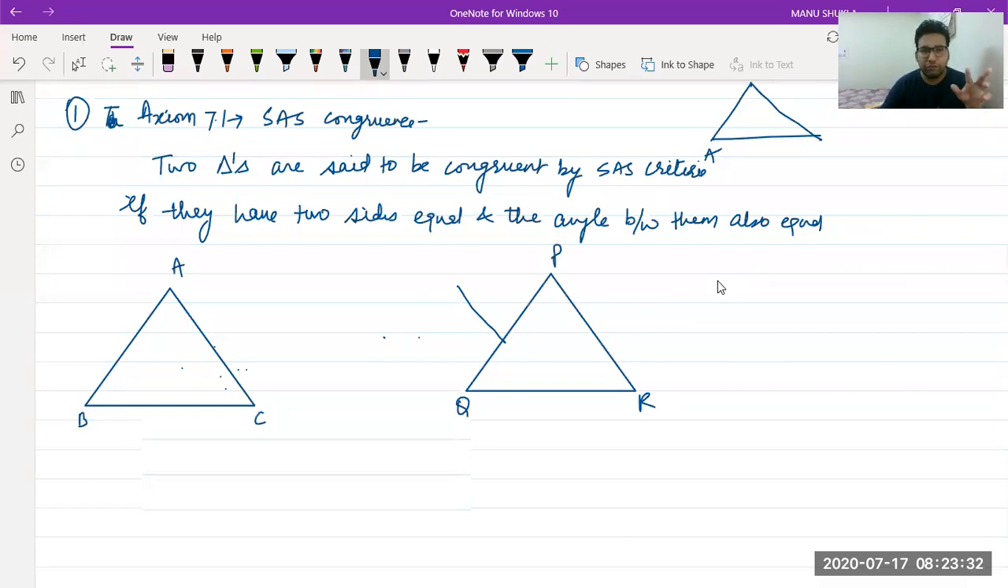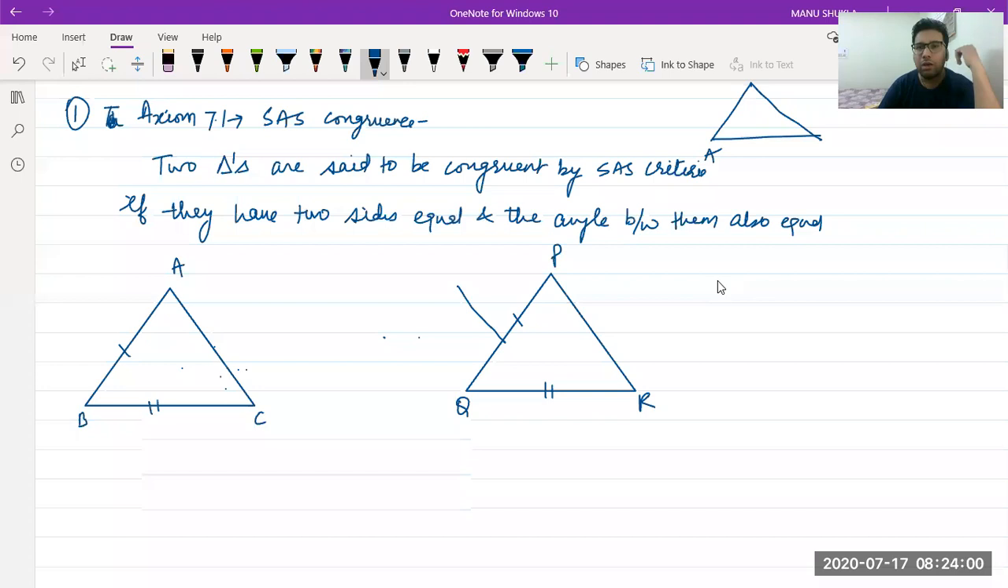If we take this side equal to this side, given to us, these two are equal, and the angle between the sides. What if both sides are not equal? Abhishek, in that case, you have to check for other criteria. There are 5 criteria. If any of these 5 criteria is met, then triangles are congruent. If none is met, it is not congruent.